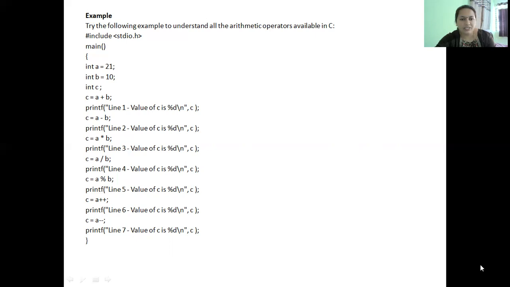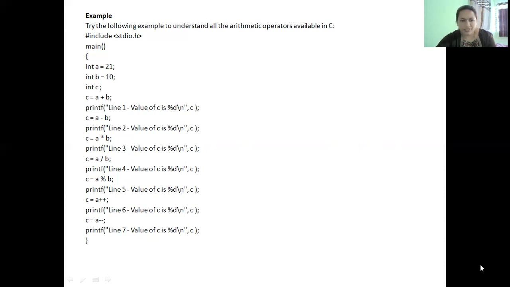And the backslash n is the escape sequence. This will move the cursor to the next line. So why we use backslash n is to make sure that every new line of the output is displayed in a new line instead of the same line. So for clarity of display, we use backslash n in the printf.